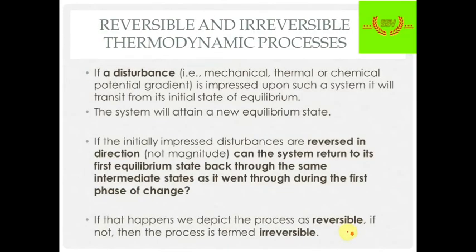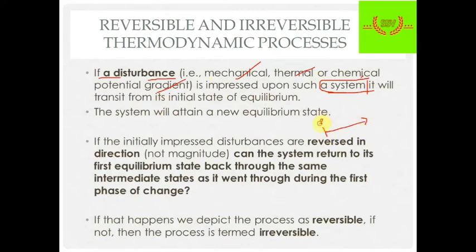Okay, now we will study reversible and irreversible processes in thermodynamics. So suppose, as an example, we give a disturbance, any type of mechanical, thermal, chemical or potential gradient disturbance, on a system. Okay, so all the experiments we are doing are on a system. It will transit from the initial state to equilibrium.